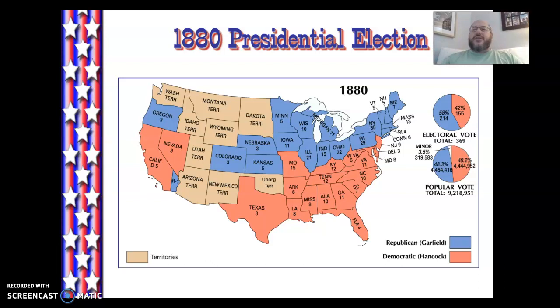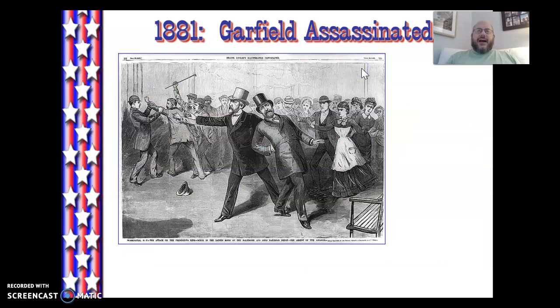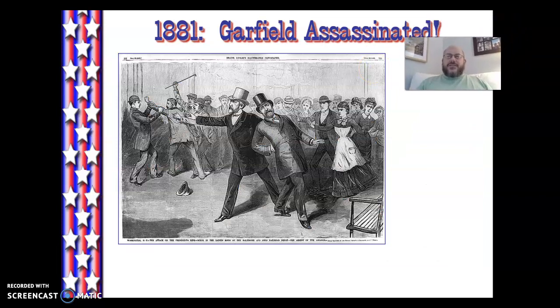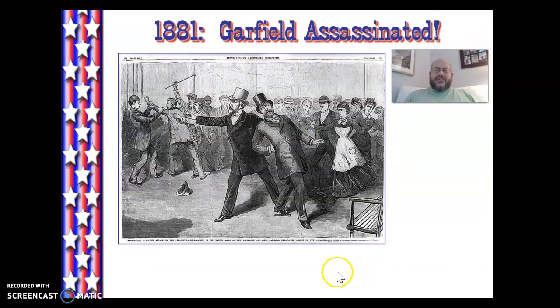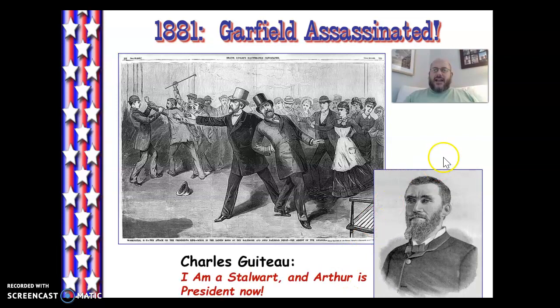Because remember, for the rest of this time period, there are millions of American veterans that are still going to be voting in this election. So you can see here that the popular vote total was pretty darn close there. Pretty razor thin, actually. But major wins in Pennsylvania and New York are going to allow the Republicans to win in 1880. This, of course, then leads to the infamous assassination of Garfield, which we talked about in class.